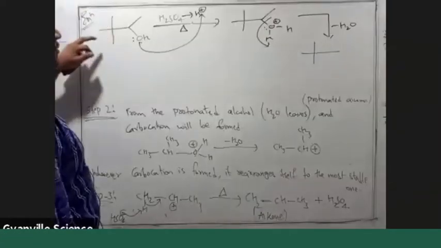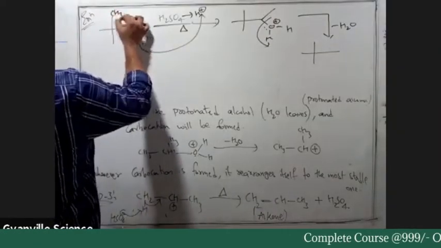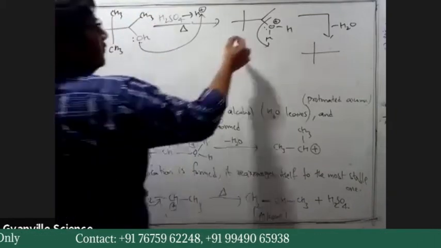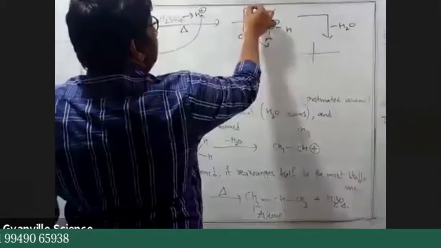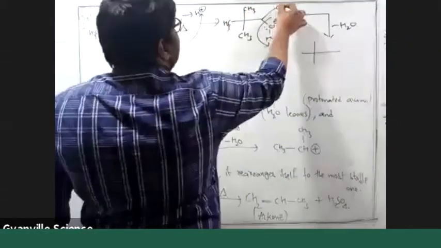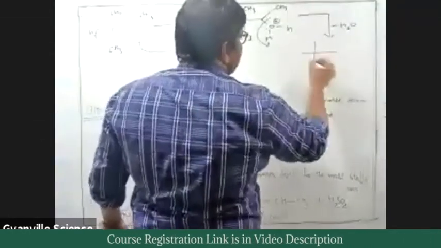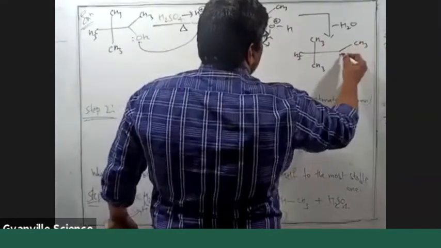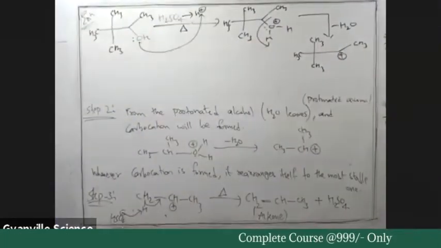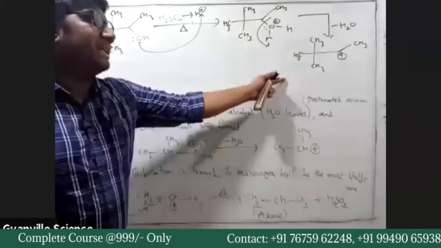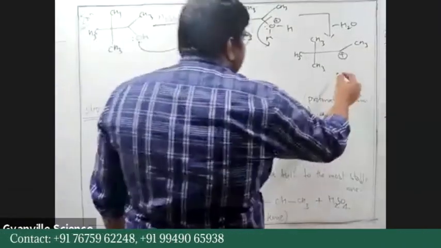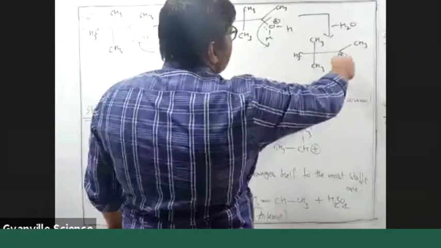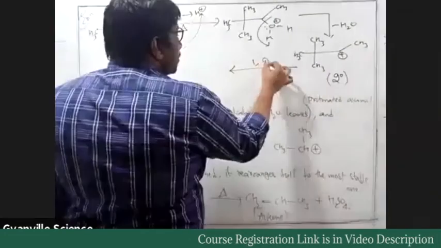So now we'll end up with, you know, all these are methyl groups. When you draw it like this, everything is methyl. I think you know that, right? You must be knowing this, but for some students, you can write it like this. Here we have a positive charge. What type of carbocation is it? Secondary. Is there a chance of formation of tertiary? If you look at it, a 1,2 methyl shift can occur.